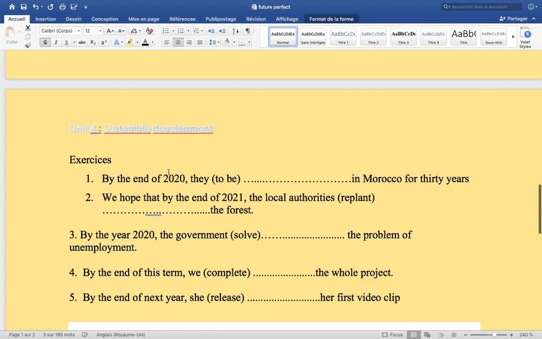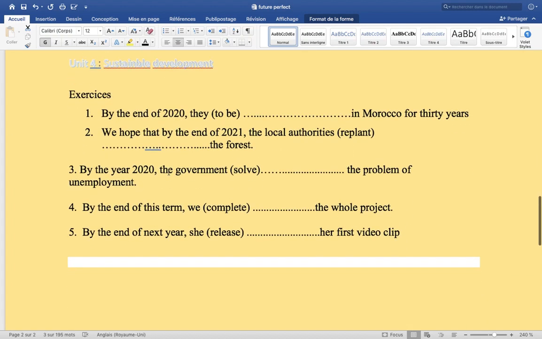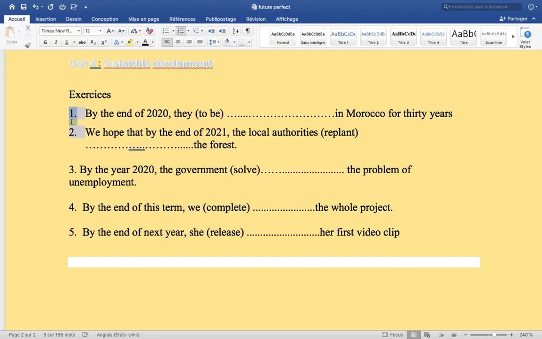Okay, so here I prepared an exercise, and these sentences are taken from previous national exams. I just modified the numbers, etc. For this exercise, we have: by the end of 2020, they give you the verb to be, in Morocco for 30 years.